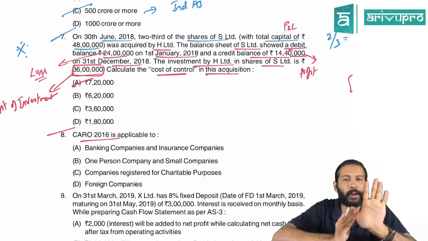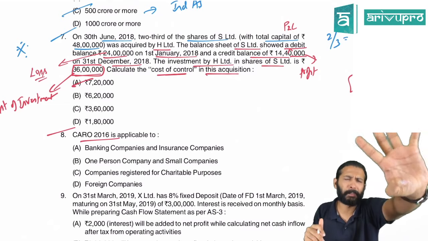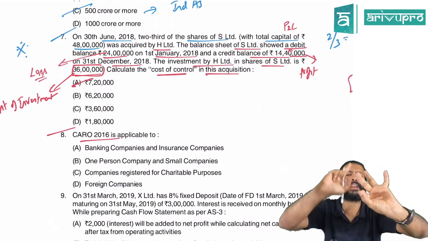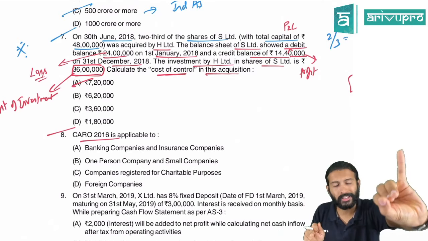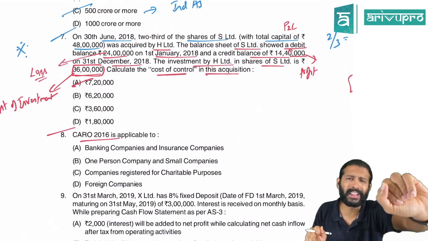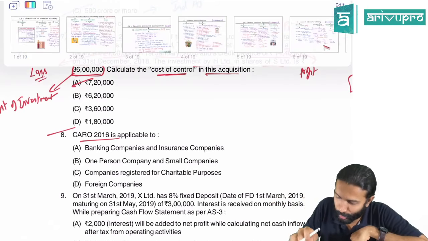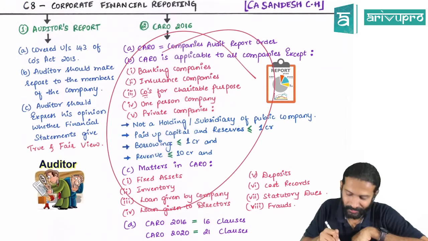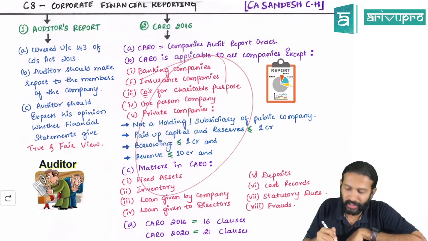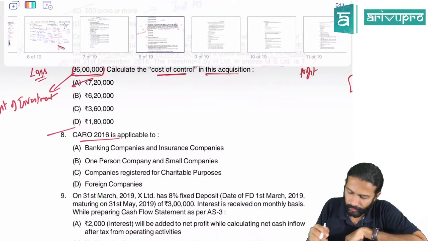CARO is applicable for all the companies except banking company, insurance company, company established for charitable reasons, one person company, and private company with certain limits. 110, we used to remember that in the chart, if you remember. I can show you the chart also for your reference. This one, the CARO thing. So this question is based on our chart, that particular funda.